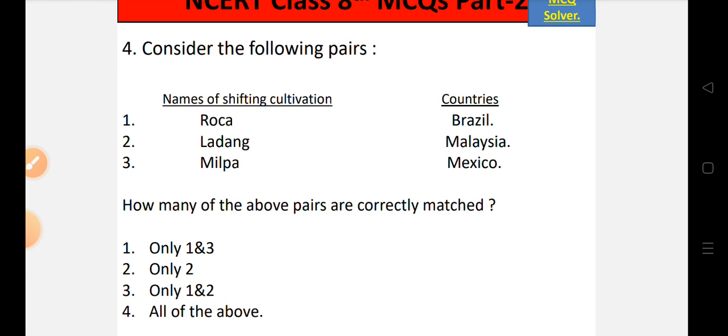So let's look into the options. Option number 1, only 1 and 3 is correct. Option number 2, only 2 is correct. Option number 3, only 1 and 2 is correct. Option number 4, all of the above.